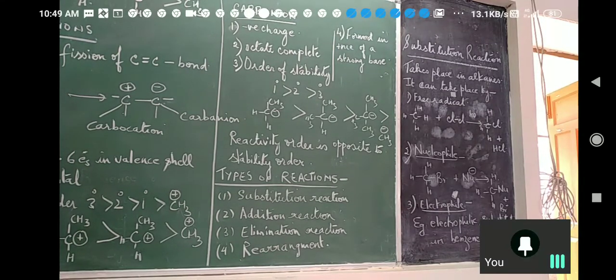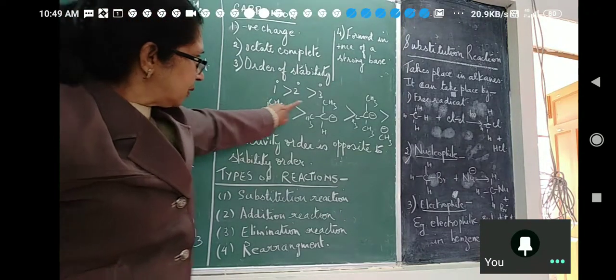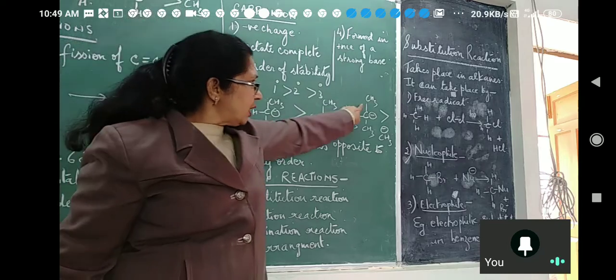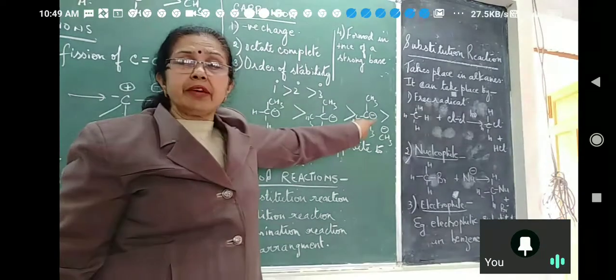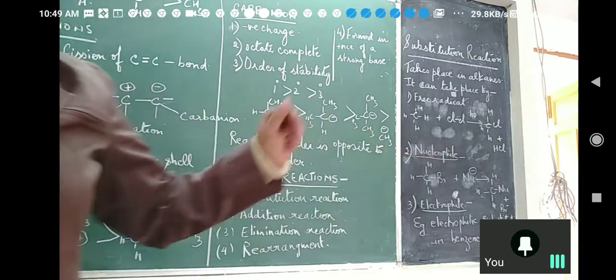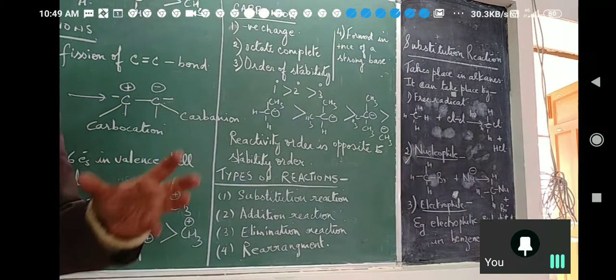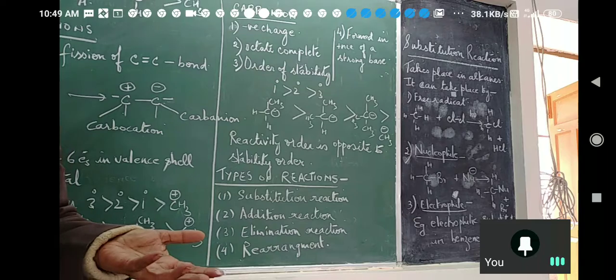And as Arsh has said, see 1 degree, there is only one alkyl group. This is 2 alkyl groups. This is 3. And if they give their electrons to the carbon with negative charge, it will intensify the negative charge and make it more reactive and less stable.